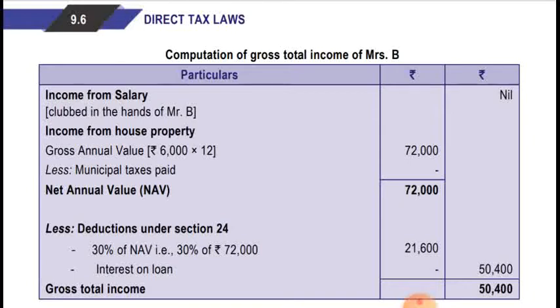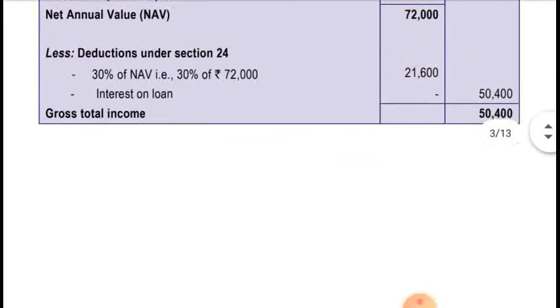On 72,000, 30% comes to 21,600. After deducting that, the income comes to 50,400. So gross total income of Mrs. B is 50,400. Hope you have understood.